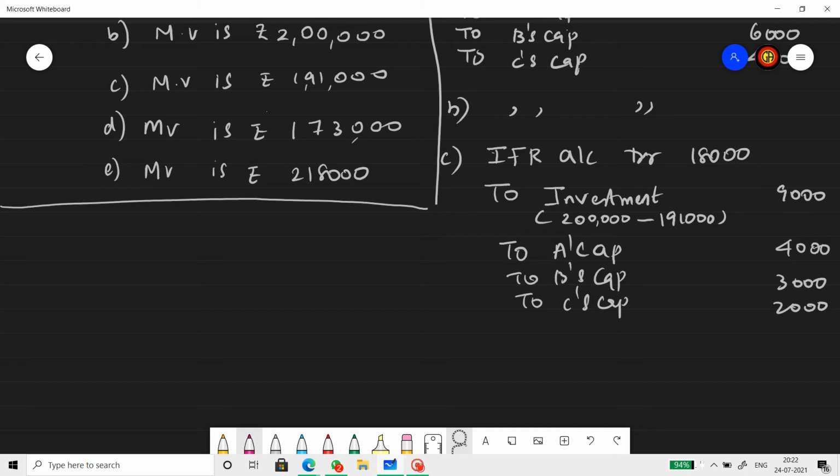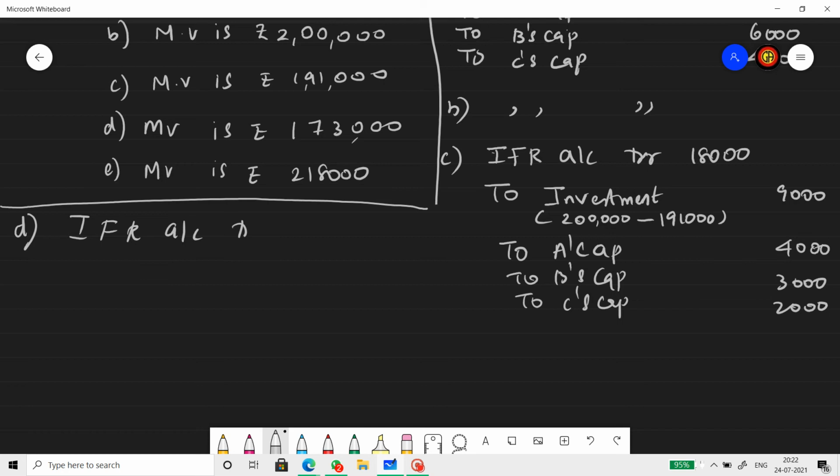So D case. Market value of the investment is 1,73,000, whereas the book value was 2 lakh. So investment has gone down by 27,000. The loss is 27,000. And if you remember, the IFR account contains only 18,000. So let's first utilize the IFR figure.